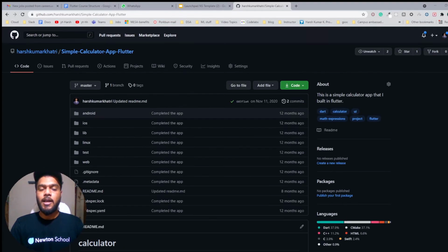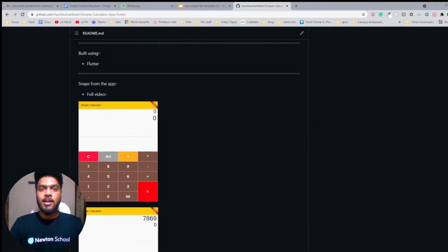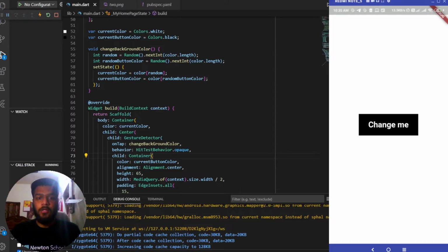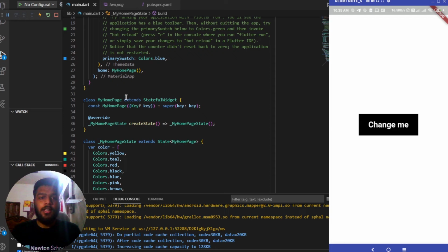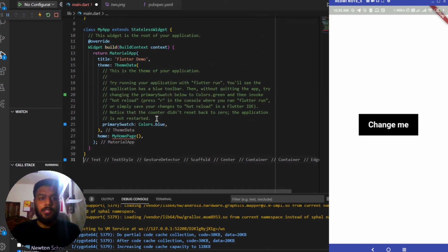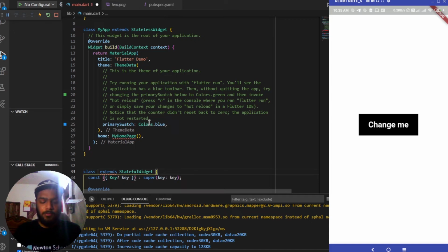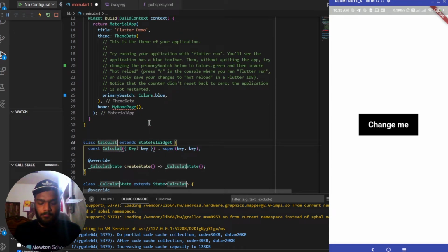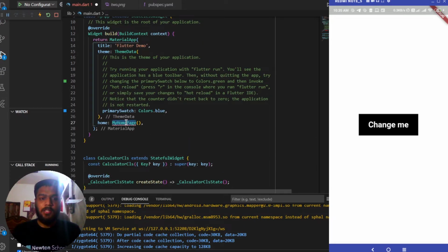So let me switch my screen back to the editor and let's start working on the simple calculator app. Here you can see that I have switched my screen and I have opened the app which we developed in the previous video, which is the background changer app. Now let's start with developing this particular app, the basic calculator app. For that I'll be removing the code which I don't need at first. So this is the class which I don't need. In place of this, I'll be creating another stateful class with the name of calculator, and replacing this with calculator CLS.